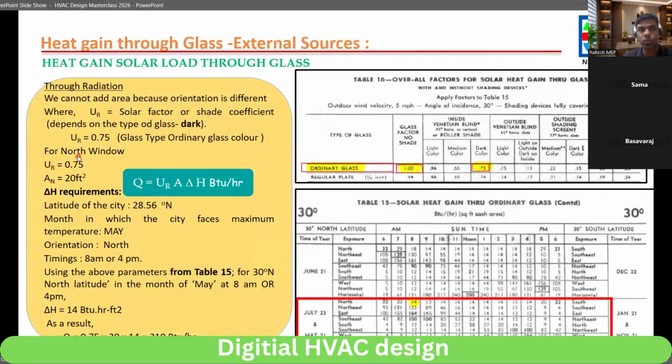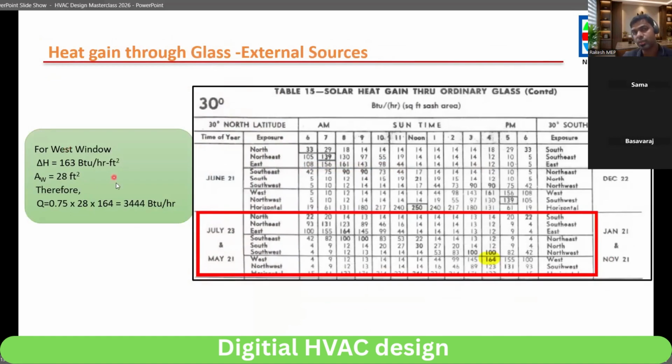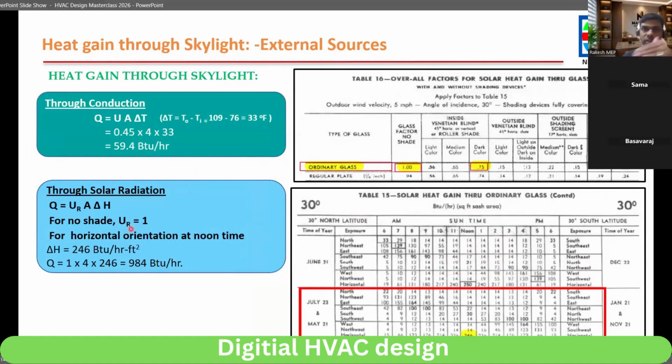So in radiation, we took the north side separate and the west side separate. And in the skylight, we took conduction separate. Here we have one skylight, so we cannot add any other area. And orientation also, we can take one orientation because it is on the roof. Clear?